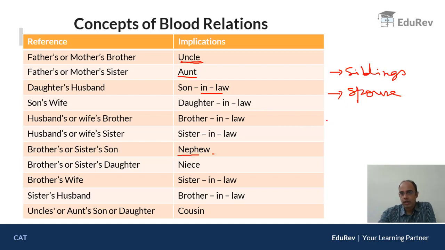Thirdly, for understanding sake, bachelor. Now, a male who is not married is said to be a bachelor. But a female who is not married is not called a bachelor. She is said to be a spinster. A female who is not married is said to be a spinster. Remember these terminologies. This will help you while solving blood relation based questions.